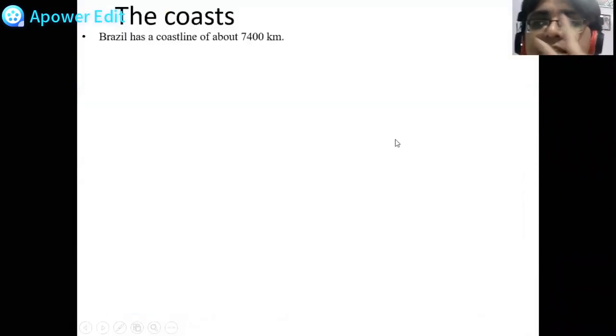So that is the second part we have completed of Brazil physiographic division. The third part now is a coast. Brazil has a coastline of 7,400 kilometers. It is little shorter than India. India has a coastline of 7,517 kilometers.